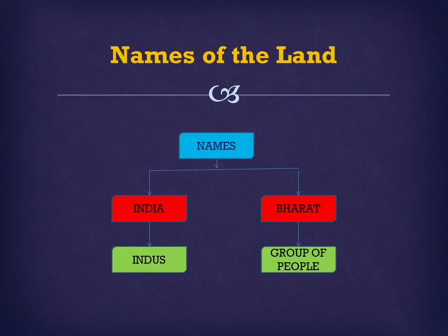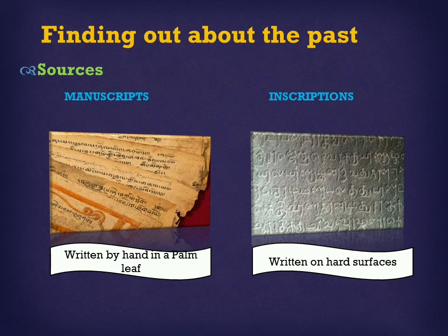Names of the land. We often use two words to refer to our country: India and Bharat. India is a word derived from the river Indus. Bharata is derived from the group of people who lived in the northwest and who are mentioned in the Rig Veda.